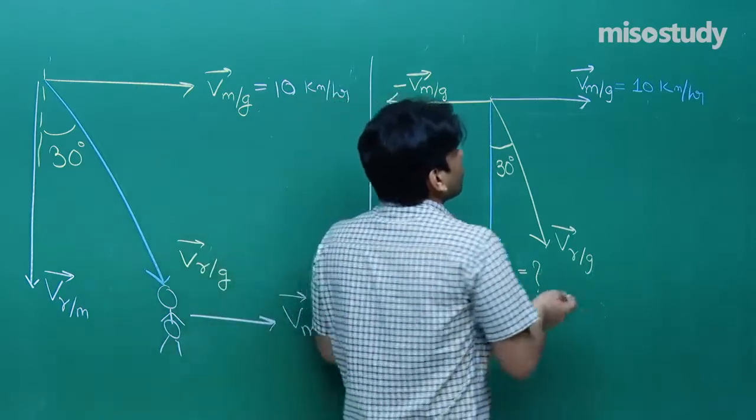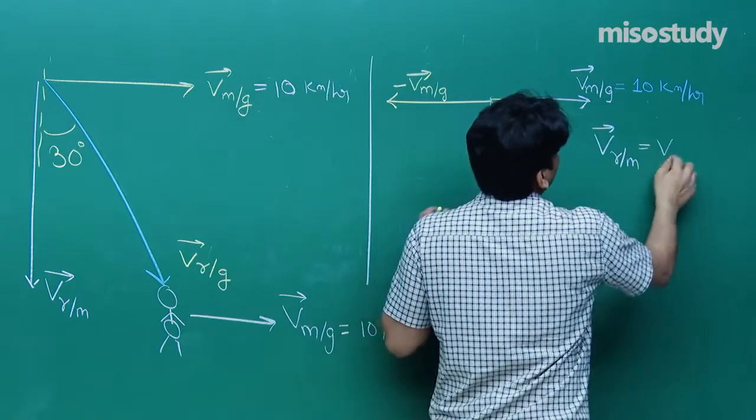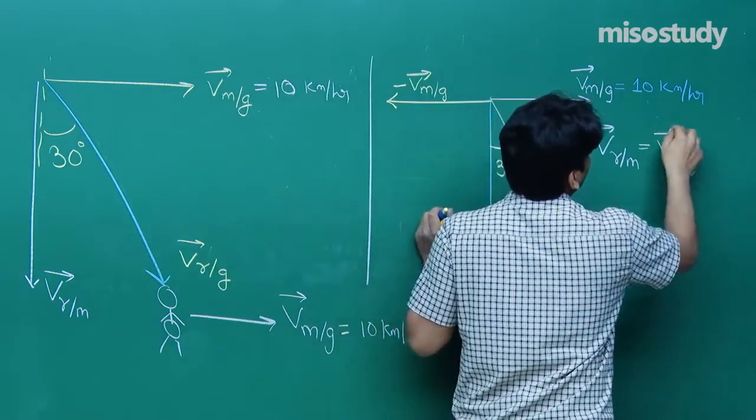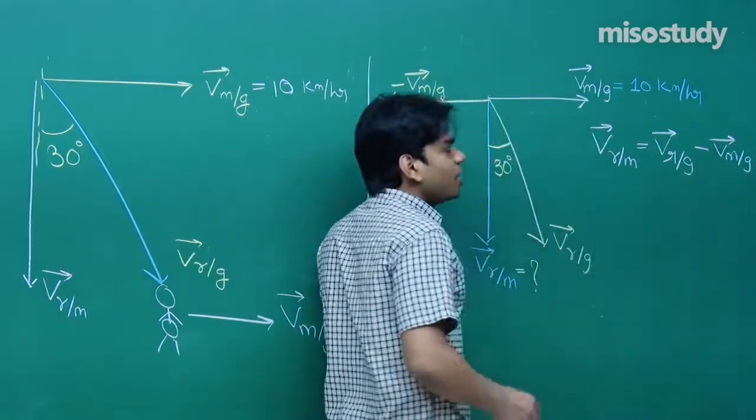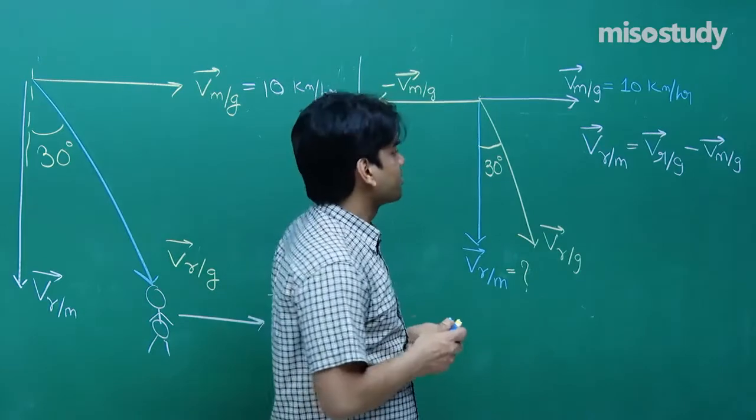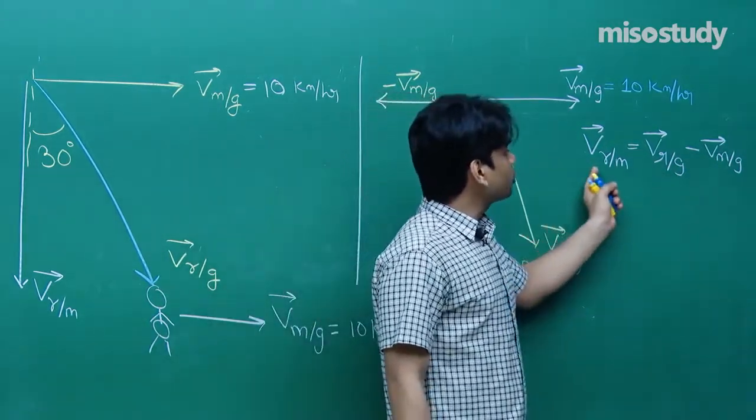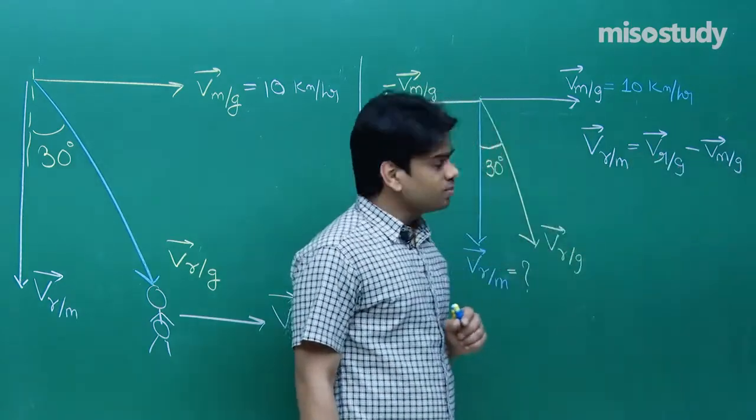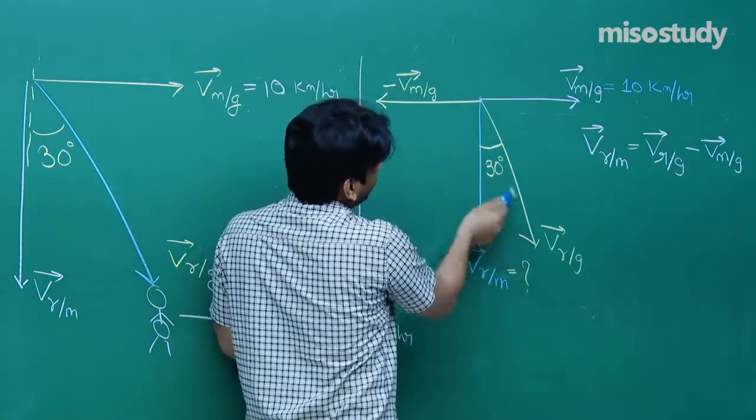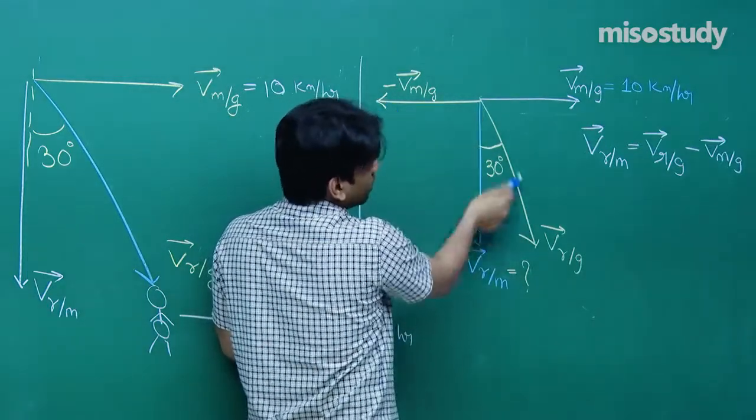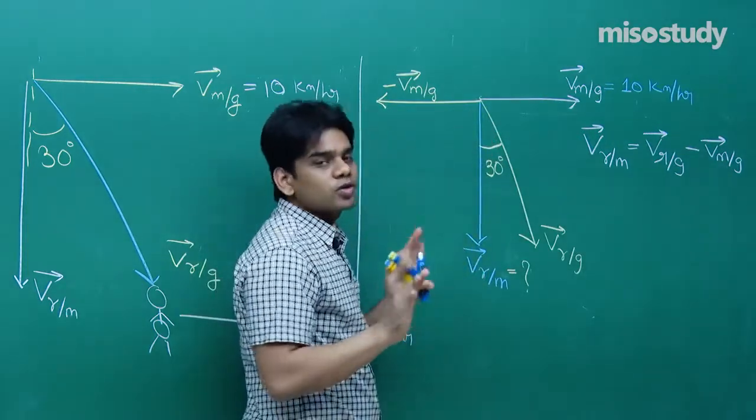So what do we know? The velocity of rain with respect to man is equal to the velocity of rain with respect to ground minus the velocity of man with respect to ground. This is what I have taught you in relative velocity, how to frame the equations. The velocity of rain with respect to ground is the sum of the velocity of rain with respect to man plus the velocity of man with respect to ground. And here you see one more thing, due to this vector and due to this vector, the resultant is this. That is, this resultant has got no horizontal component.